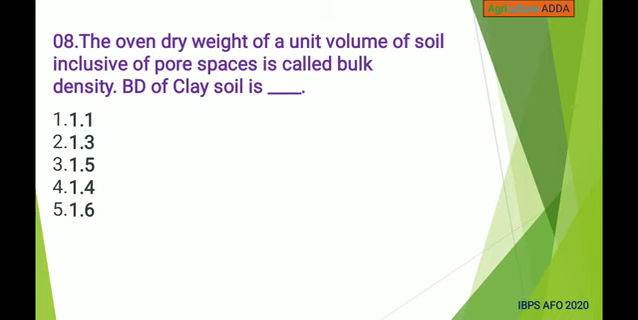Next, the oven-dry weight of a unit volume of soil inclusive of pore spaces is called bulk density. Bulk density of clay soil is 1.1, 1.3, 1.5, 1.4, 1.6. Answer is 1.1.